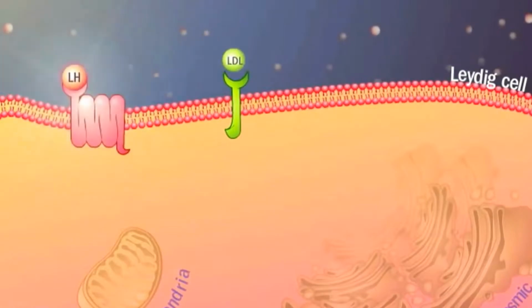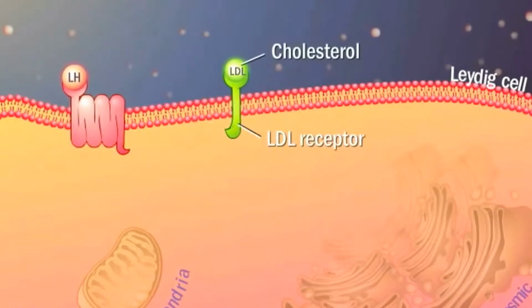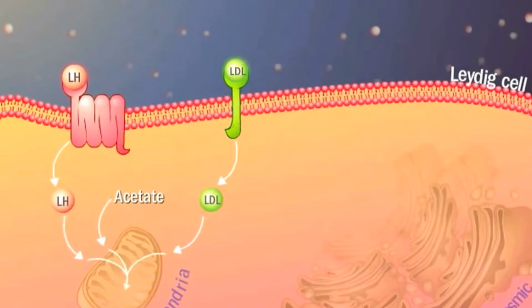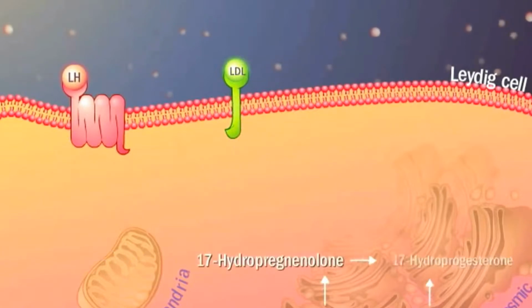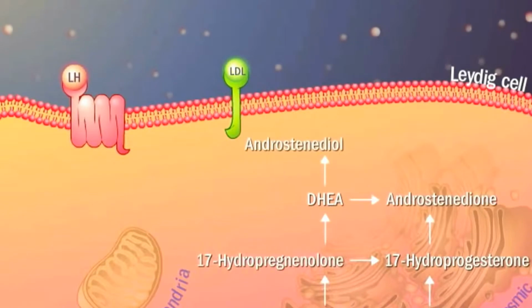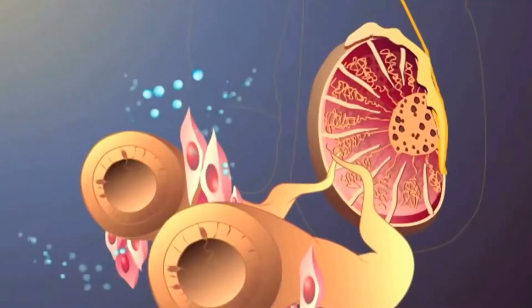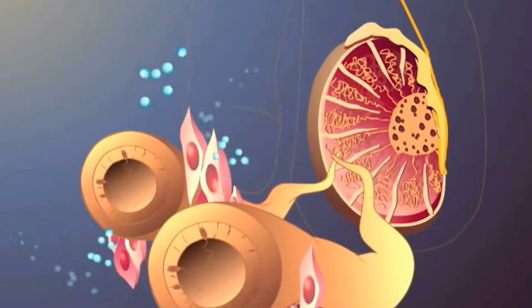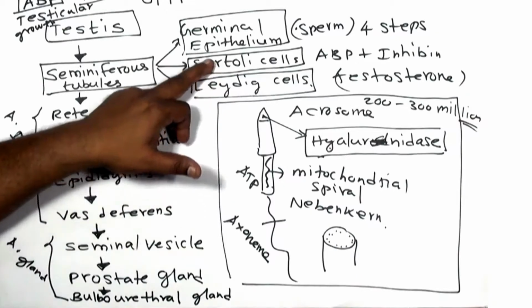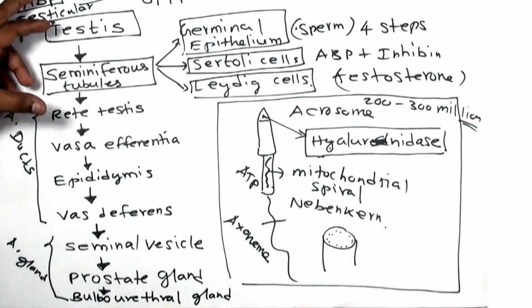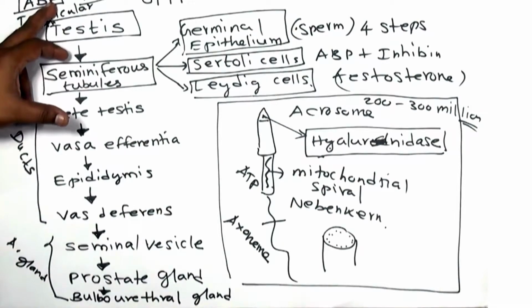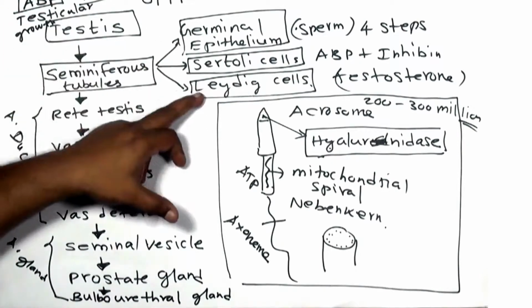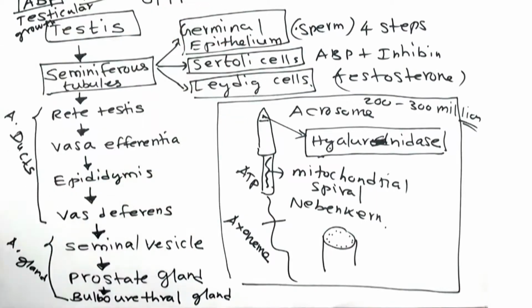This FSH and LH act on different cells. FSH acts on Sertoli cells to produce androgen binding protein, and LH acts on Leydig cells. Once the sperm is formed, it is supported by the Sertoli cells and the Leydig cells. Sertoli cells nurture it with an important protein called androgen binding protein, and Leydig cells produce testosterone, which is involved in the formation of sperm.